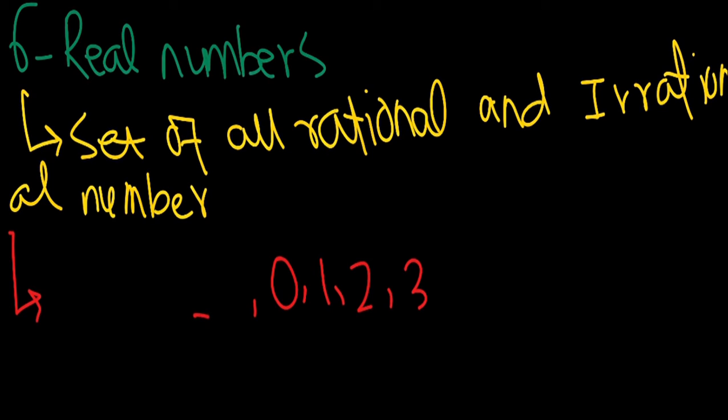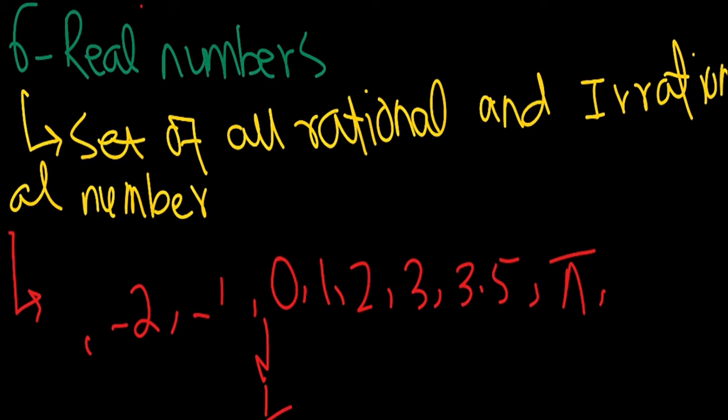Then we also have negative numbers, which include integers. Now we also have numbers such as 3.5, or 1 upon 2, minus 1 upon 2, which are our rational numbers. And then we have pi, or under root 3, which are our irrational numbers. So this is the set of all real numbers.